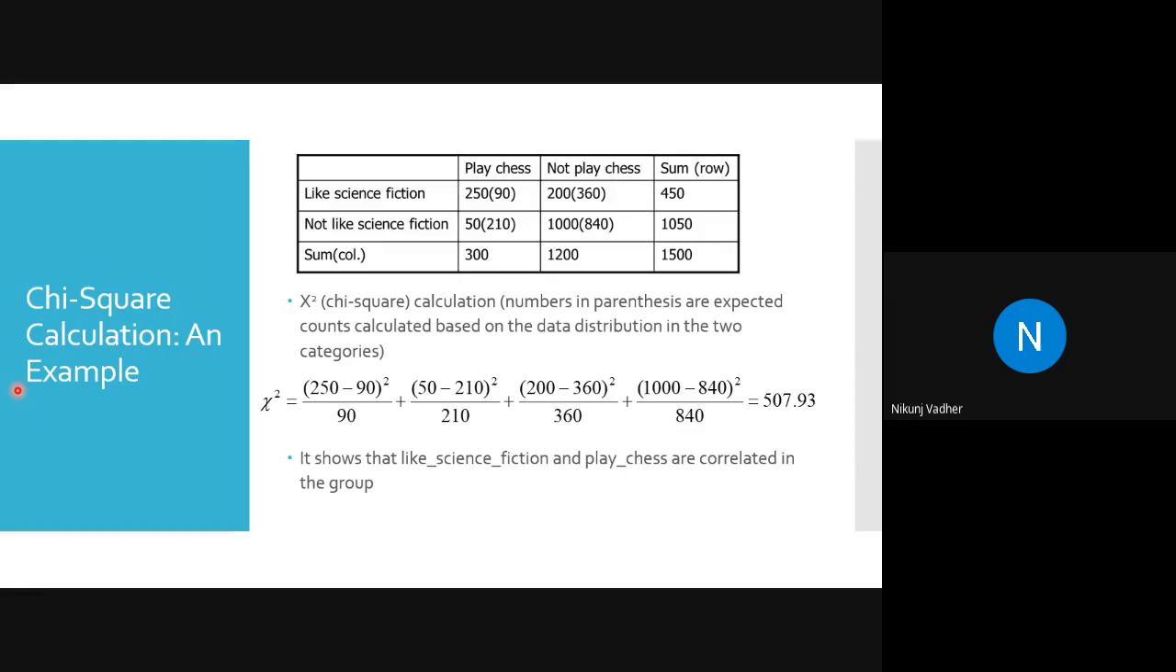Let's see one more example. I will show you how to calculate the correlation between two attributes. I have bookmarked it for you people. So I will show you. I am showing you another example.